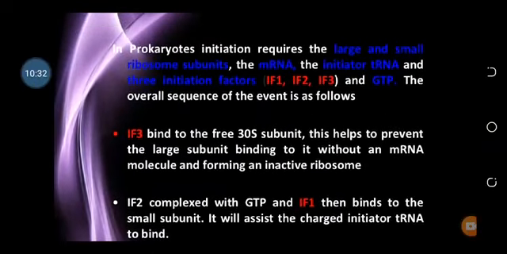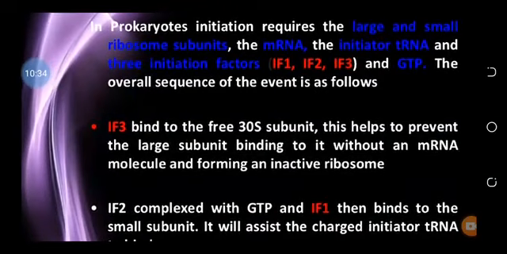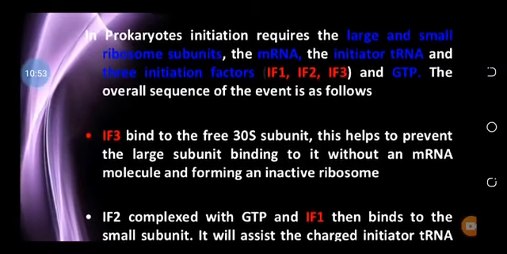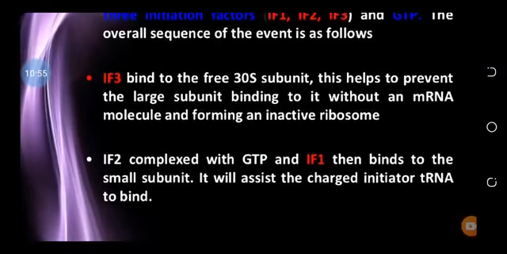In prokaryotes, the initiation process occurs in different steps. First of all, there are the initiation factors IF1, IF2 and IF3. They are also involved in the process. GTP is also involved, and the small and large subunits along with the messenger RNA. All are required for the initiation.